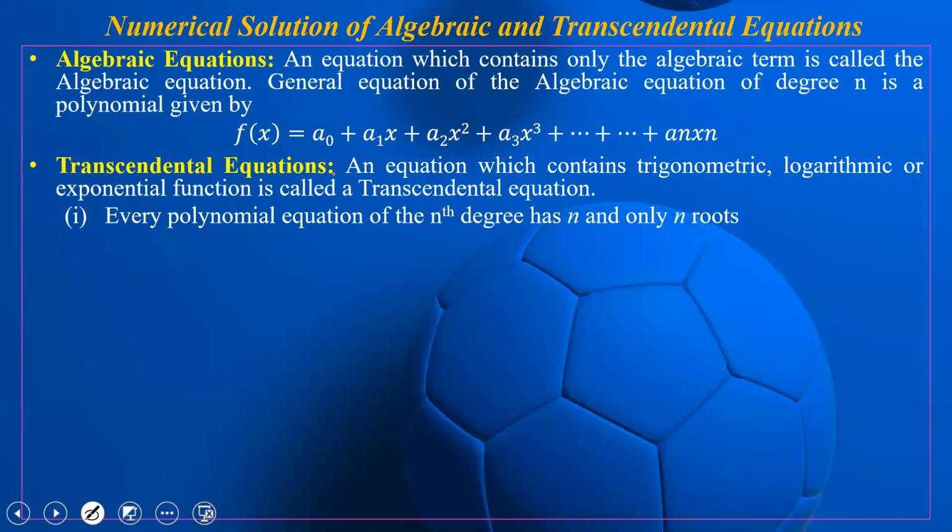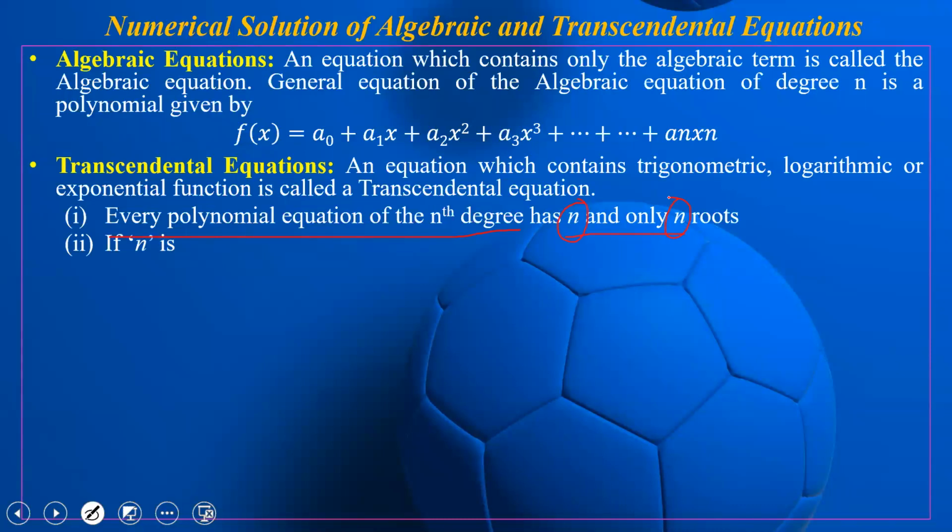The first point is every polynomial equation of nth degree has n and only n roots. So if any polynomial is written, whether it has degree 5 or 6 or 7 or any degree, the same number of roots we have for that equation. So it has n and only n roots. The number of roots will not be less than n or greater than n.